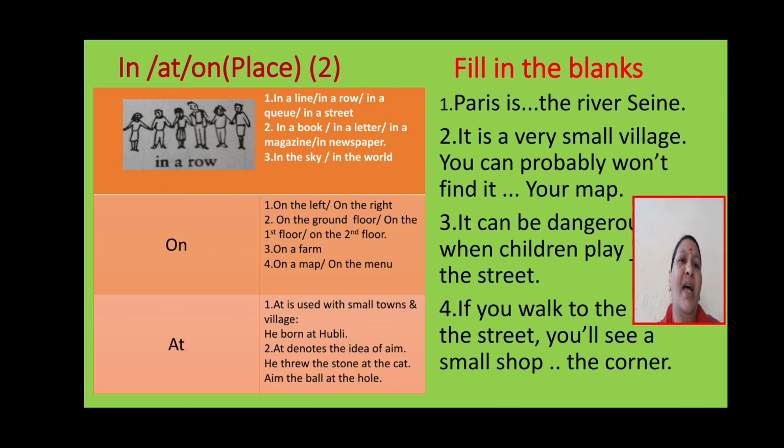He was born at a village, at Hubli. While we are using a small place, we use at. Comparing to big nations, if a place is small, a village is small, so we use at. At denotes the idea of aim.